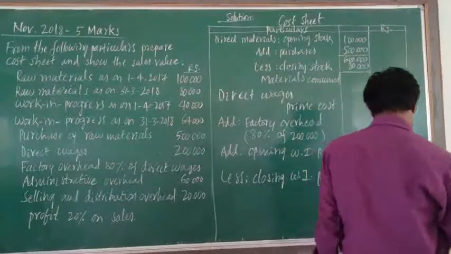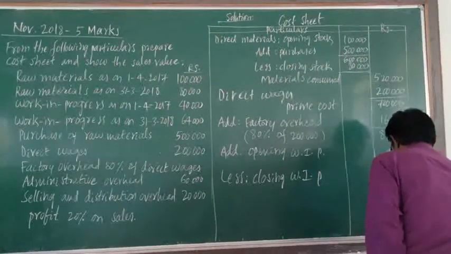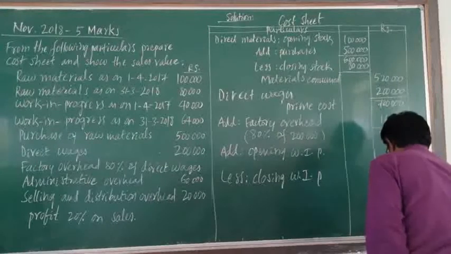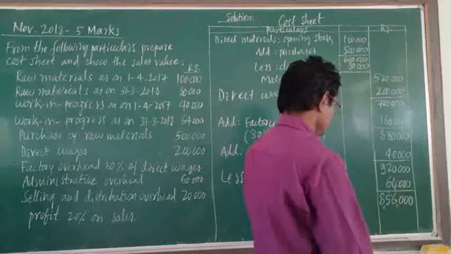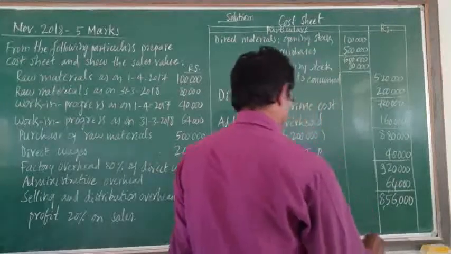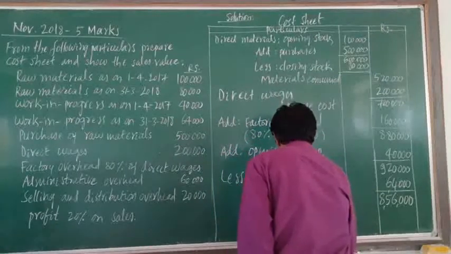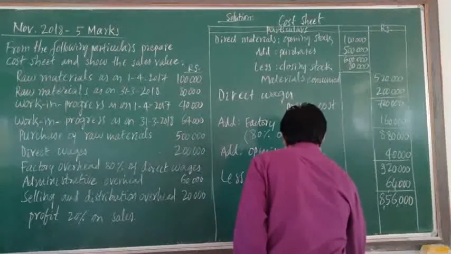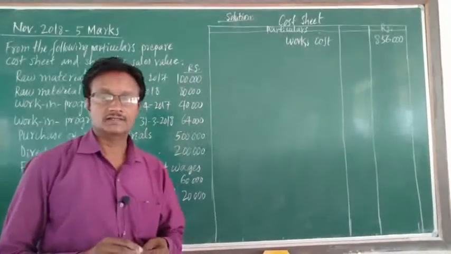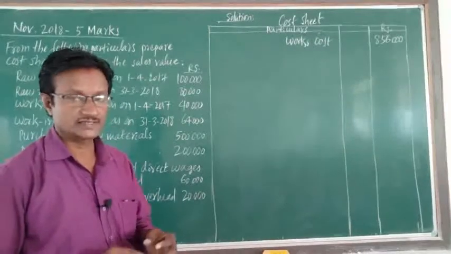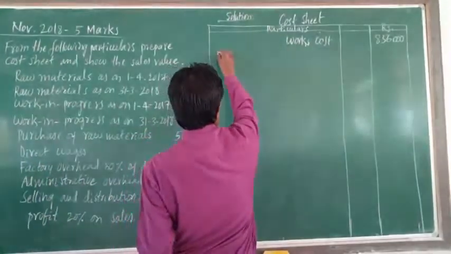The remaining figure is 8,56,000. 8,56,000 is the works cost here. To this we have to add